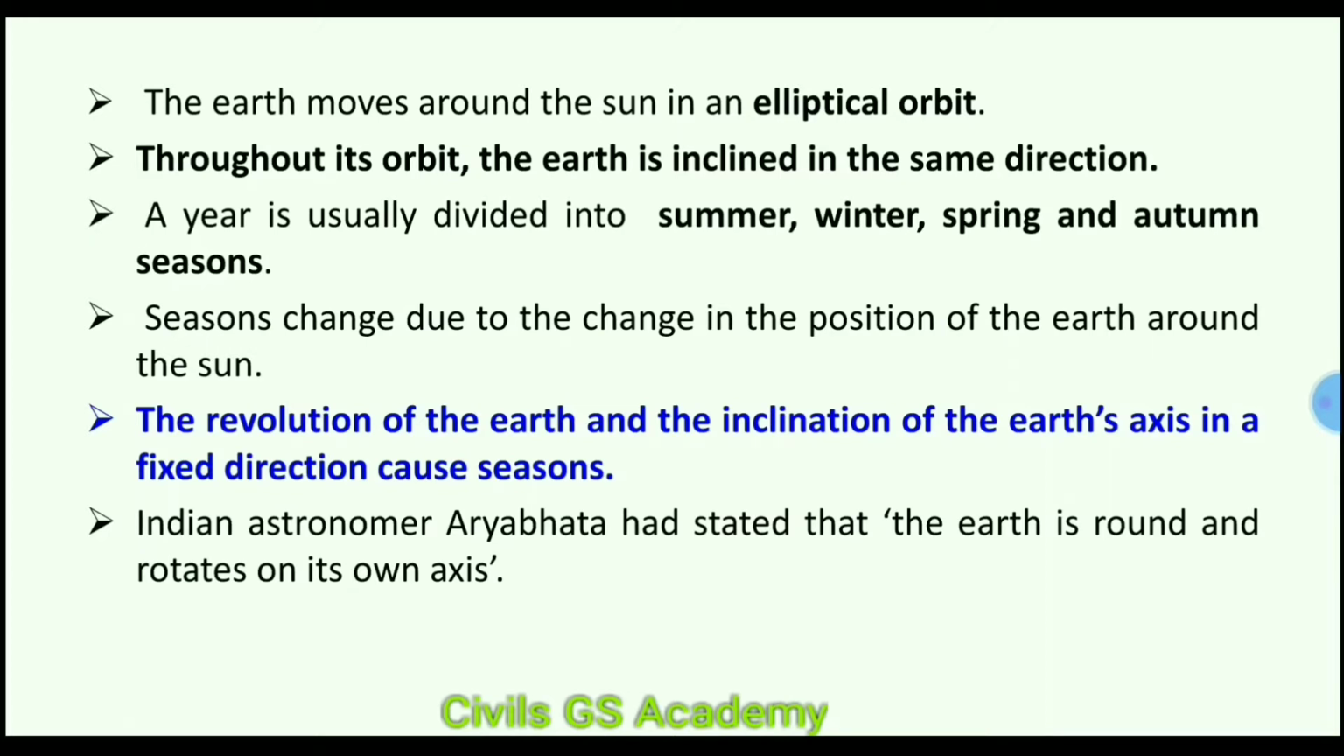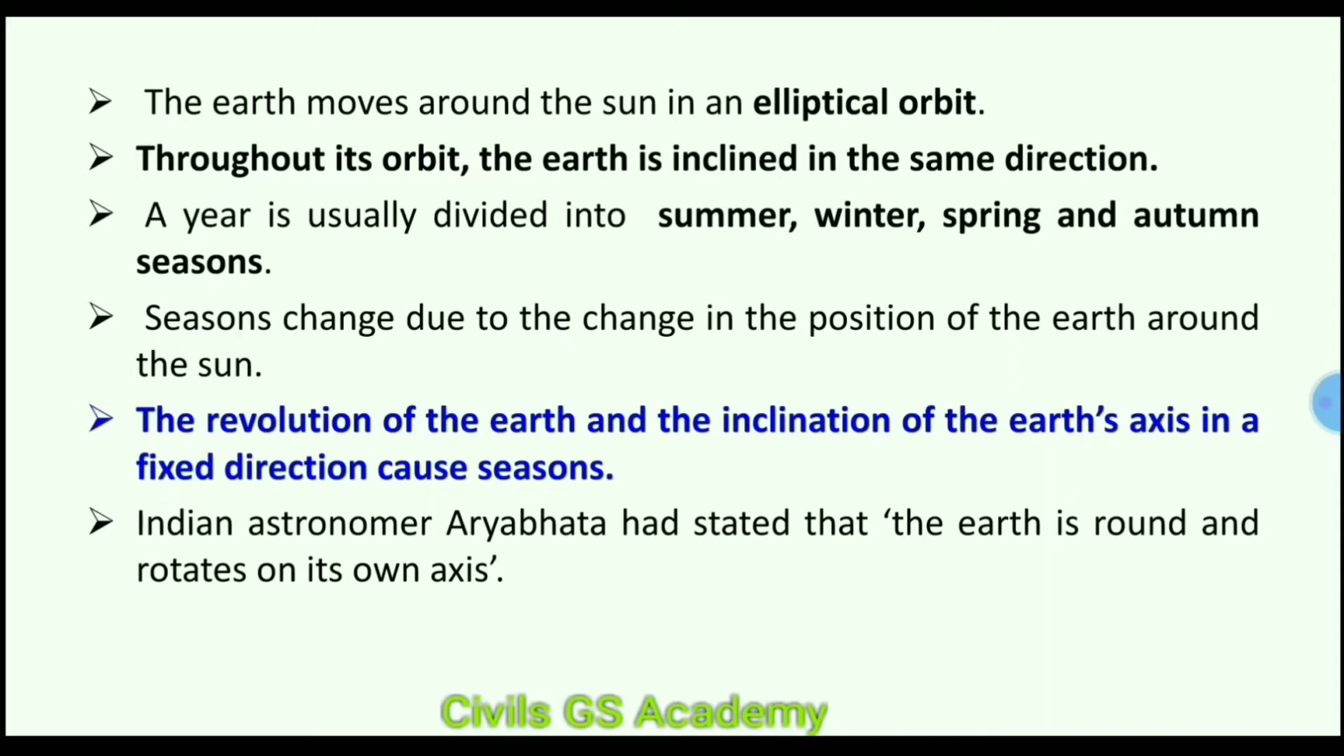A year is usually divided into summer, winter, spring, and autumn seasons. So the Earth's year is generally divided into 4 seasons. What are they? Summer, winter, spring, and autumn. Now note this point here. Seasons change due to change in position of the Earth around the Sun. So why do seasons change? It is due to change in position of the Earth around the Sun. And this fact is very important here.